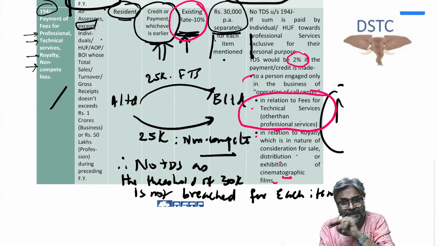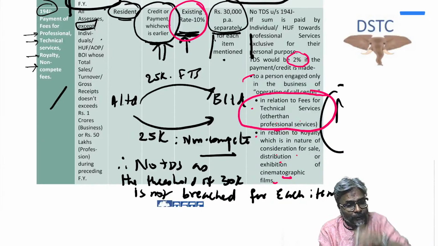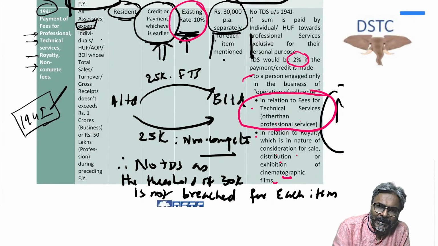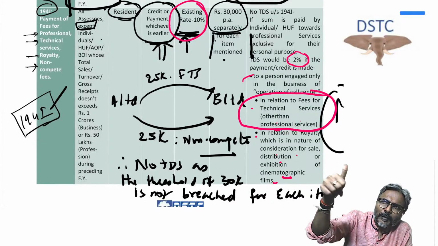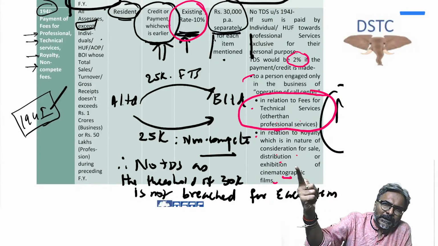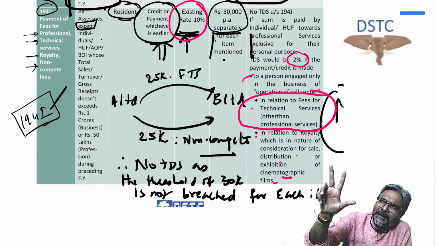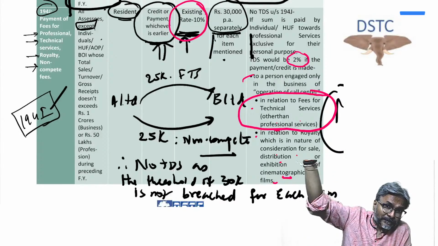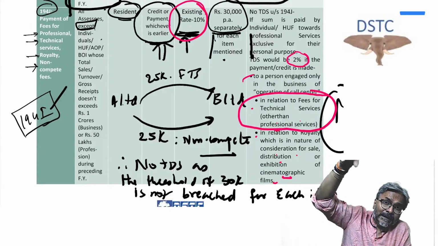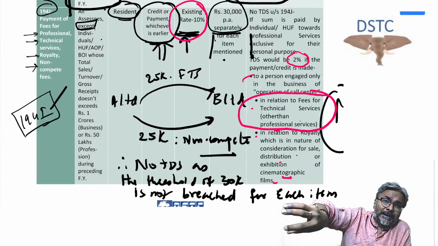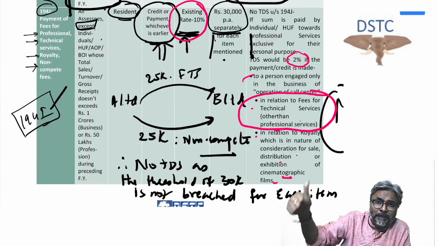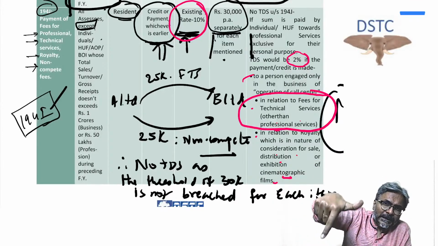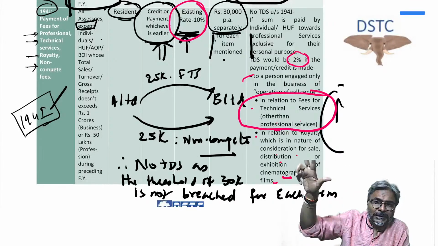Now come to the next point, students, which is 194I. In 194I there is renting of what? Renting of immovable property, plant and machinery, and furniture, and the limit over there is 2,40,000. Now if a factory is given on rent, and the rent for the building is say 1,20,000, rent for plant and machinery is 1 lakh, rent of furniture is 40,000,